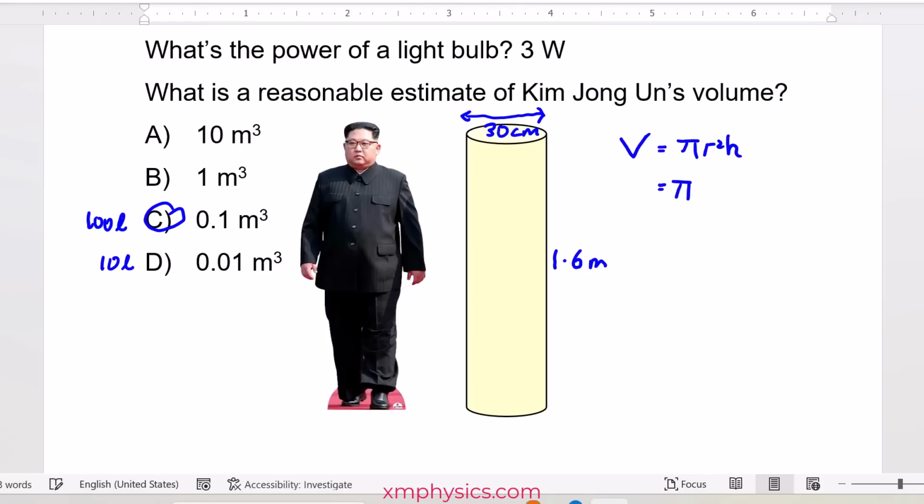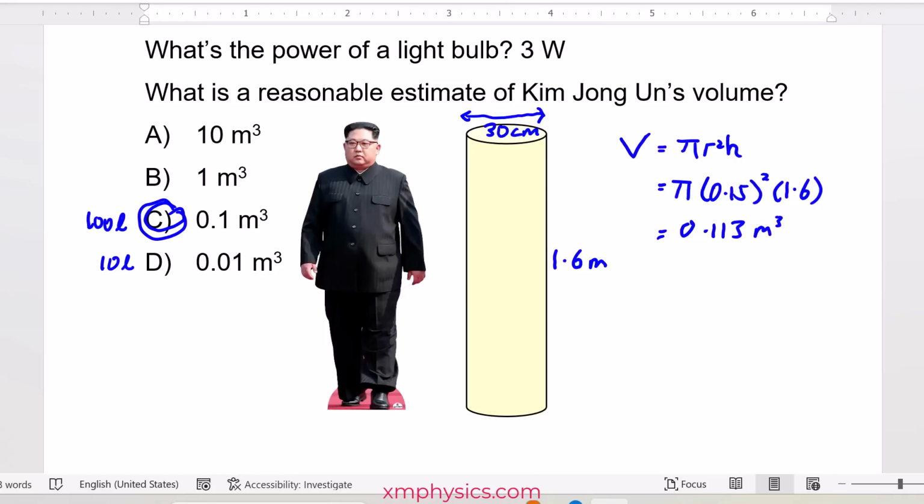So this volume is going to be pi r squared times h. So pi times 0.15 meters, that's because our 30 cm diameter means the radius is 15 cm, and then the height is 1.6. So use your calculator. You're going to get 0.113 meter cube. So using this approach, it looks like C is indeed the correct answer.